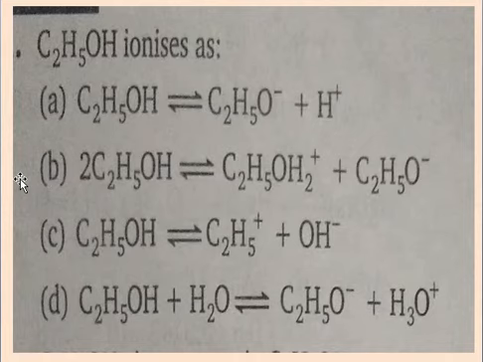In organic chemistry, options A, C and D are used for different catalysts or reactants, where the ionization is different. But in case of ionic equilibrium, the second reaction is correct for the ionization of ethyl alcohol.